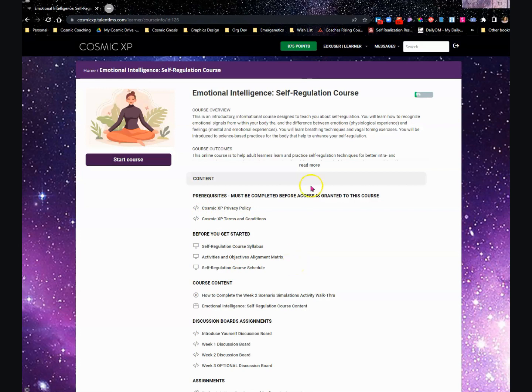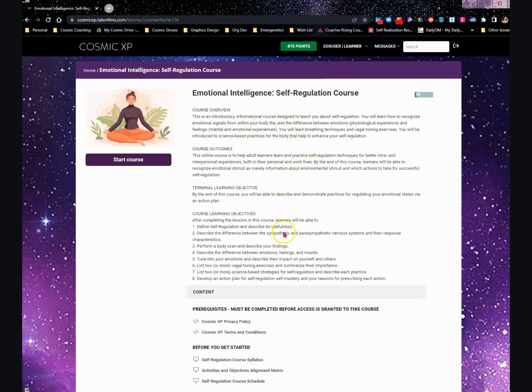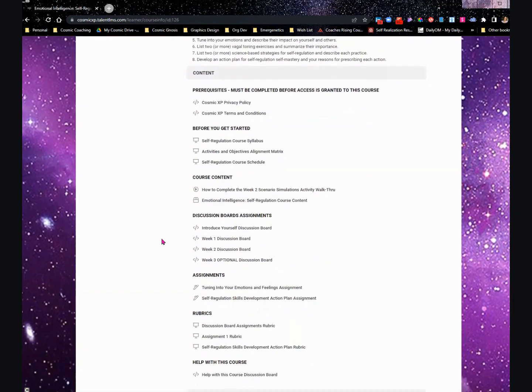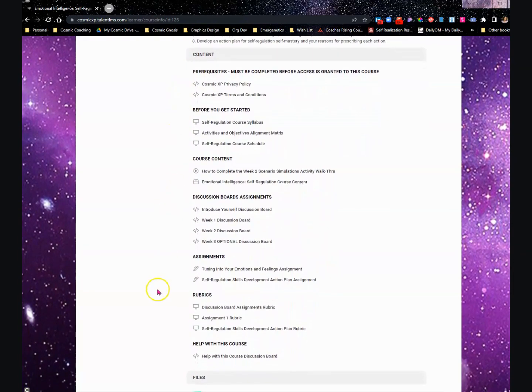But before we do that, up here you will find a course overview. Click the Read More button to expand that description so you can fully read it. You'll see there's quite a lot of content in this course, but let's start with the Cosmic XP Privacy Policy.